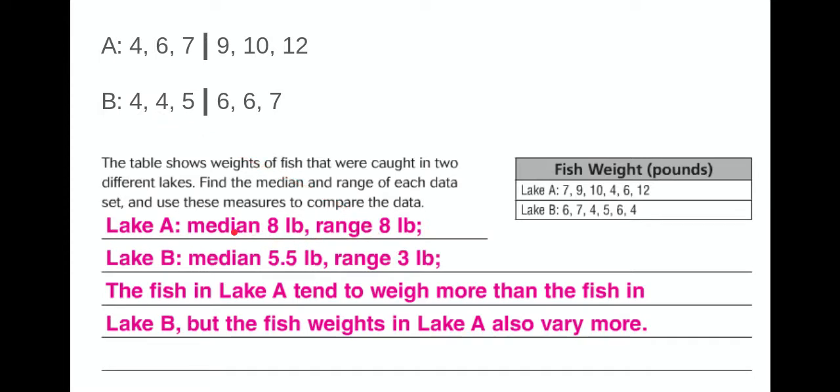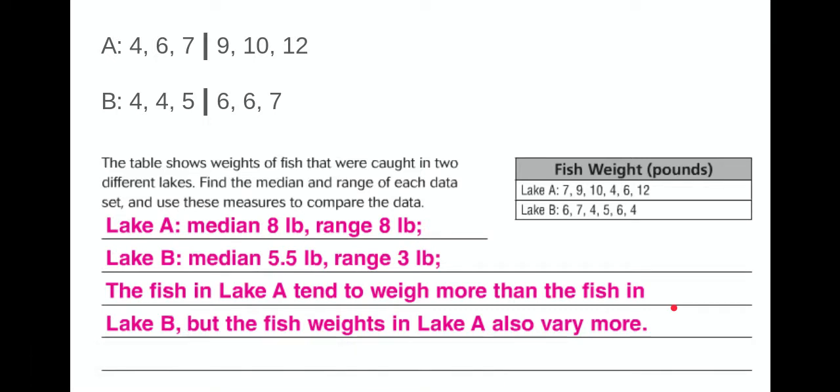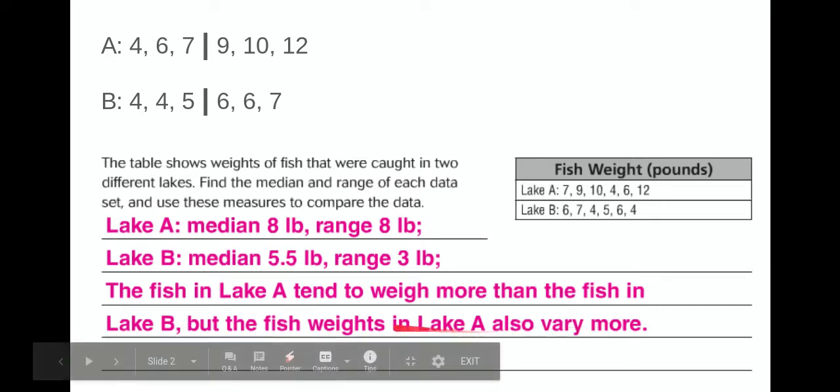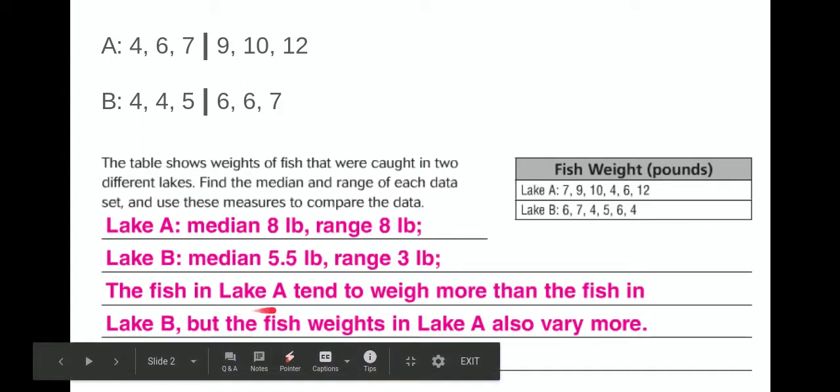So now that you have your medians and your ranges, now you're going to come up with those two sentences. And this is probably what those two sentences look like. In this case, they did one compound sentence. The fish in Lake A tend to weigh more than the fish in Lake B, but the fish weights in Lake A also vary more. Now, they said tend to weigh more instead of using the word that we talked about, which is typically. So you could say the fish in Lake A typically weigh more, and you're saying the same thing.